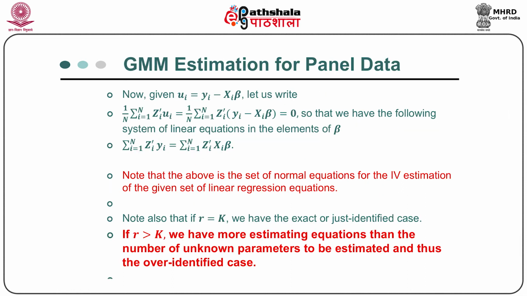And note that the above sample moment condition generates basically the normal equation for the IV estimation of the given set of linear regression equations. Now, here you can distinguish between two cases: one where r is equal to k, that is, we have the exact number of instrumental variables as required, and we have a case of just identification. On the other hand, if r is greater than k, we have more estimating equations than the number of unknown parameters to be estimated, and the case of over identification.